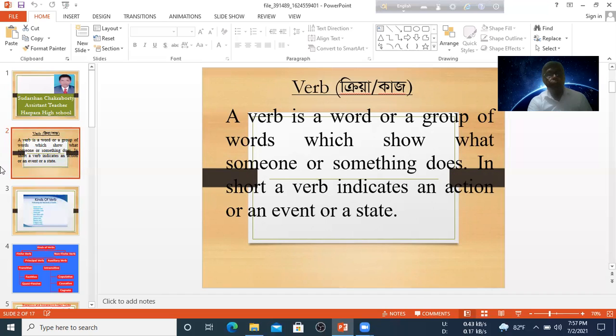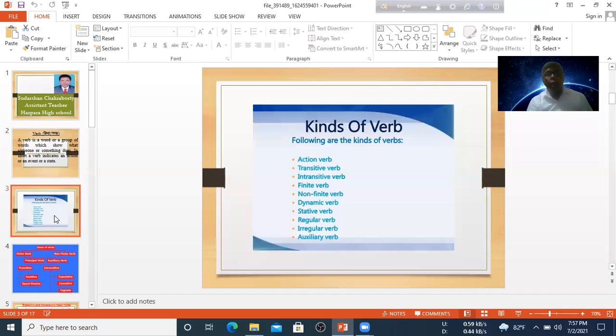Dear student, now I am going to show how many kinds of verb. There are many kinds of verb. Number 1, action verb. Number 2, transitive verb. Number 3, intransitive verb. Number 4, finite verb. Number 5, non-finite verb.